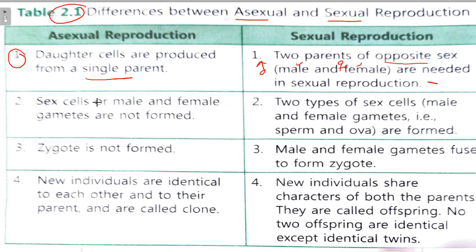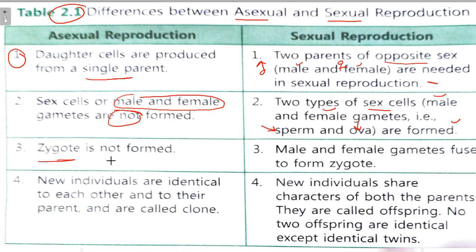Now number two, sex cells or male and female gametes are not formed. Here it is very important: male and female gametes are not formed. In sexual reproduction, two types of sex cells, that is male and female gametes, the male sperm and the female ova, are both formed. Third, zygote is not formed.